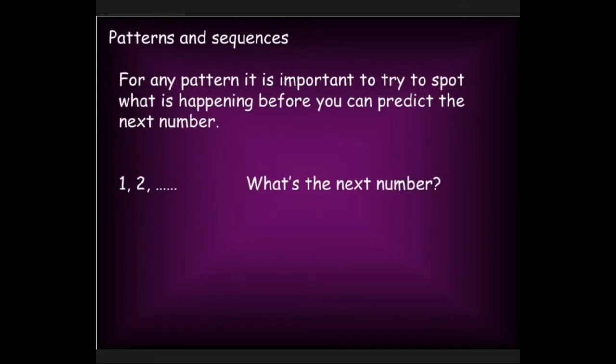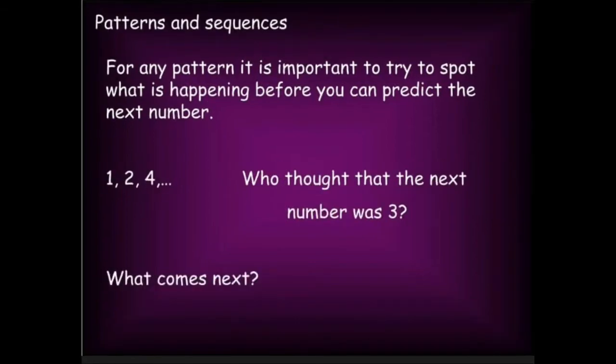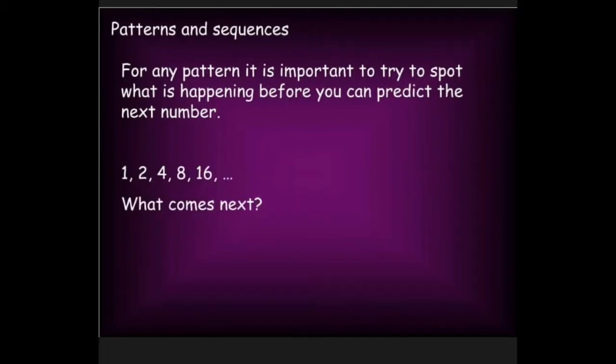1, 2. So, what will be the next number? We cannot predict the next number. Suppose we say that 1 is added to the number, so the next number will be 3. But here the next number is 4. So, how can we predict the next number? To predict the next number, we should know at least 4 or 5 numbers in the sequence. Then only we can predict the pattern.